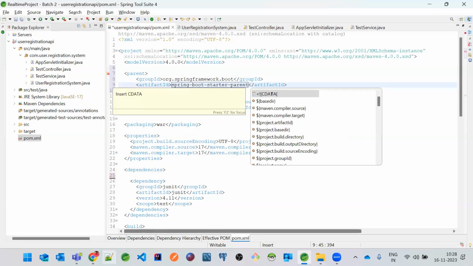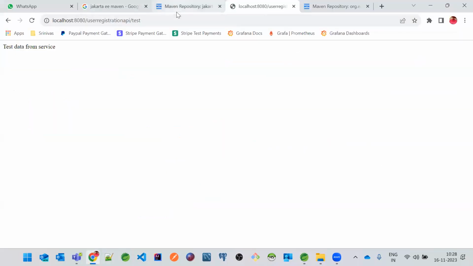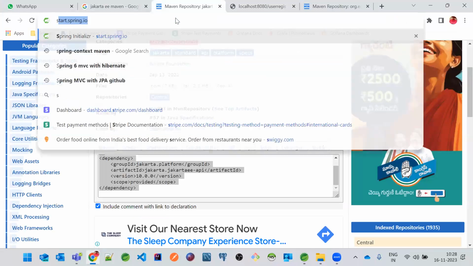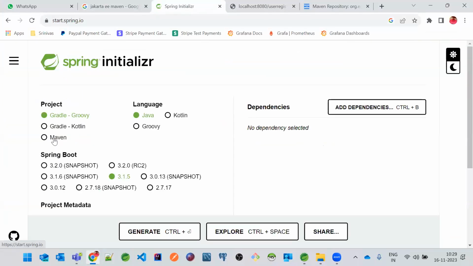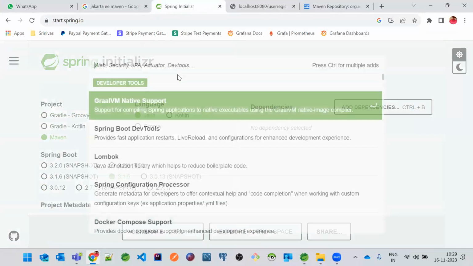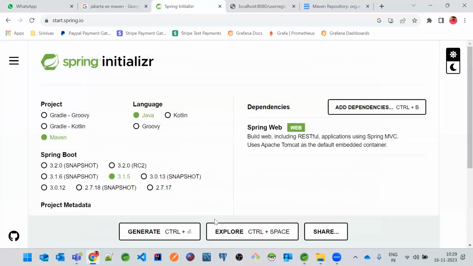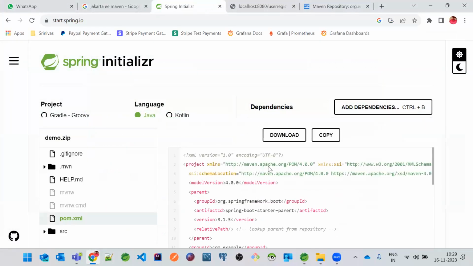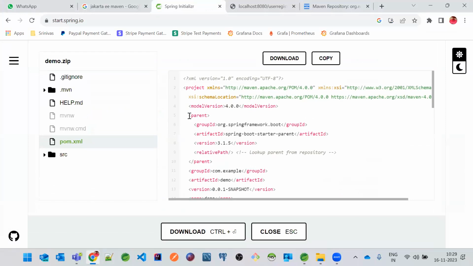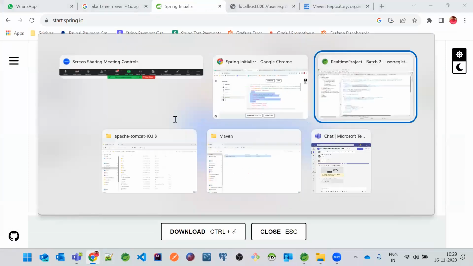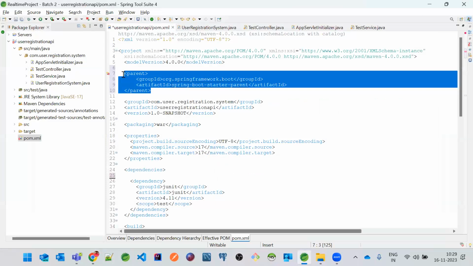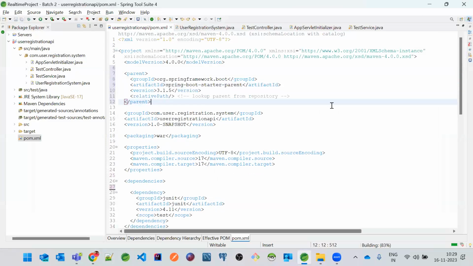If you don't know all these things, you can go to start.spring.io. Just select Maven, add the dependencies, only the web, because we are actually using the web dependency, and click on Explore. You'll get this parent tag. Copy this and paste it over here. This becomes a Spring Boot application.